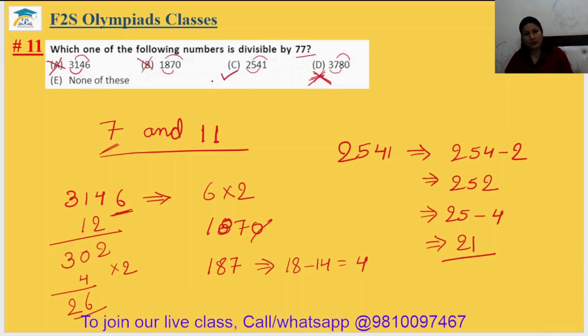It is already divisible by 11 and it is also divisible by 7. It means it will be divisible by 77. So option number C is the correct answer. The 11th answer is C.